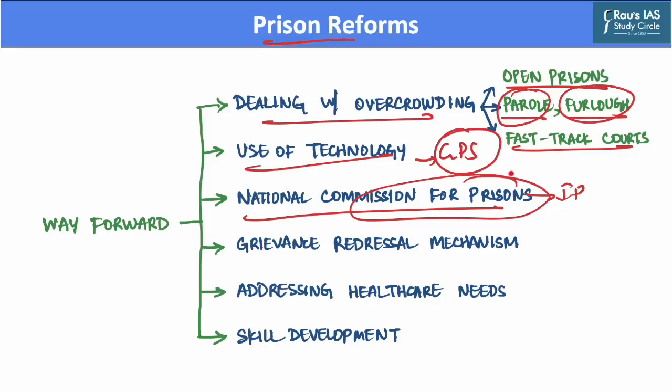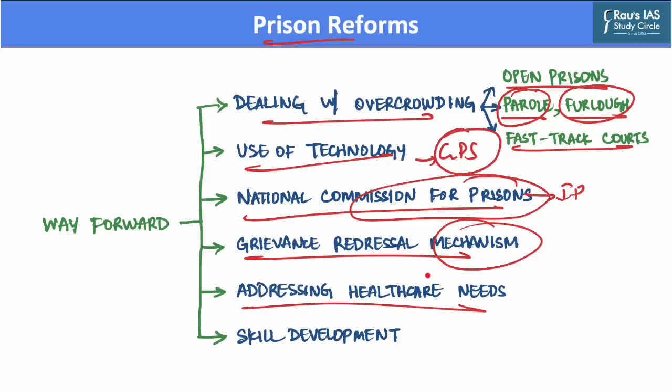Further, there's also a need to introduce a robust grievance redressal mechanism. This mechanism needs to be put in place for all prisons to ensure that the rights of prisoners are not violated. And on the other hand, the concerns of prisoners also need to be heard in an impartial manner.